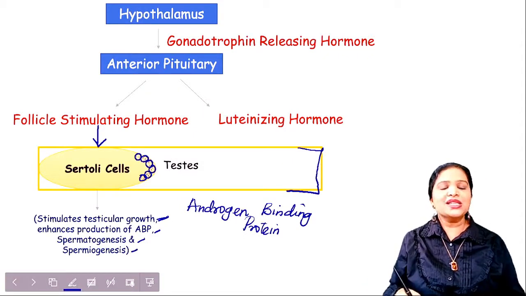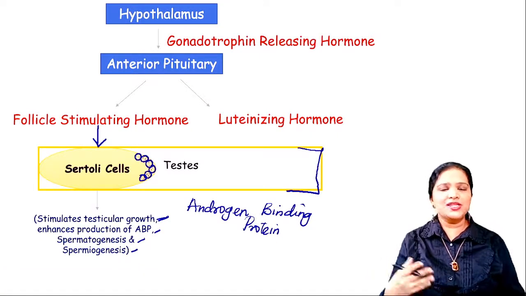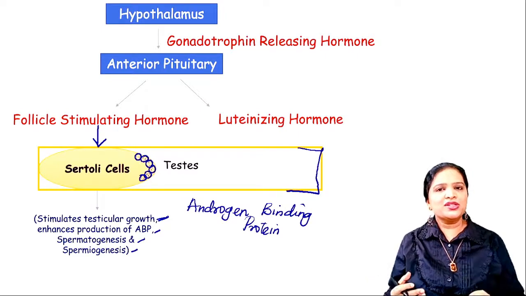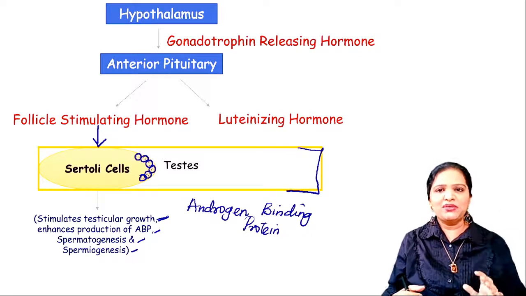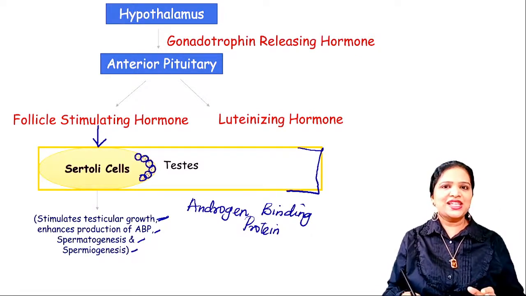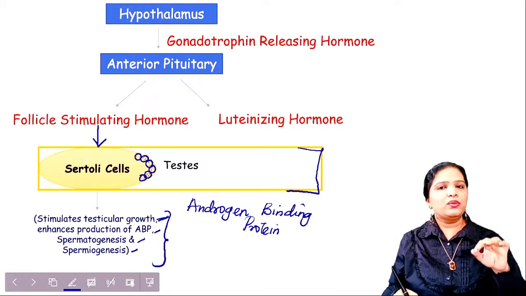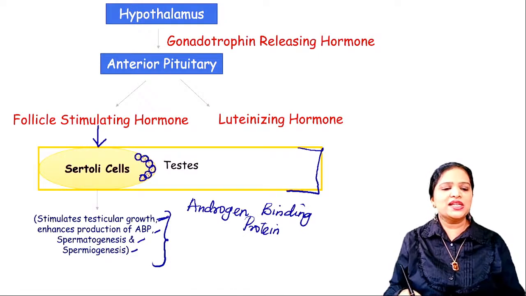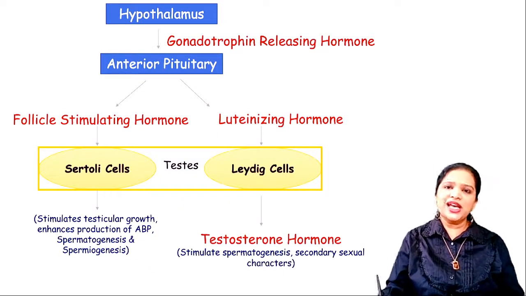Okay. And the fourth one is spermiogenesis. What is spermiogenesis? Conversion or maturation of the sperm from the spermatid is called spermiogenesis. So during spermiogenesis only, the sperm will have the acrosome, the tail part, everything will be completed. Okay, so those things will also occur. So for all these things to occur, which is with the help of the Sertoli cells, follicle stimulating hormone is important. Okay, so this is the first hormone and its function. The second hormone is the luteinizing hormone.